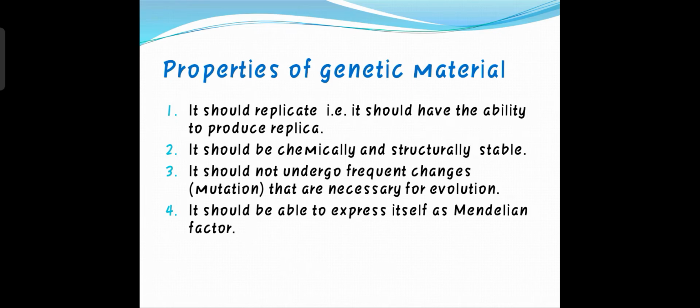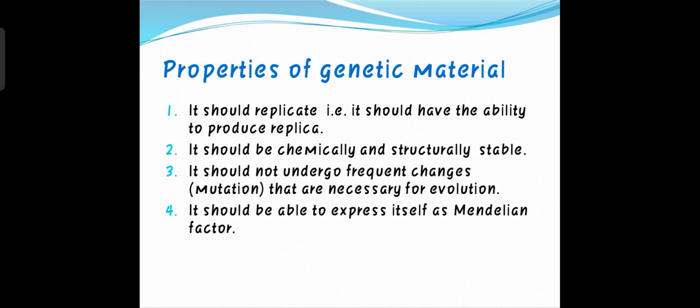So you all know the mutations are very important for the evolution process. But if these genetic materials frequently change their structure, then it will lead to some disease but not evolution. Okay, that is why it should not undergo frequent changes. The number 4, it should be able to express itself as Mendelian factor.